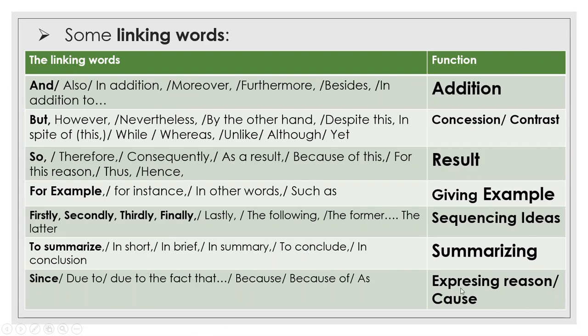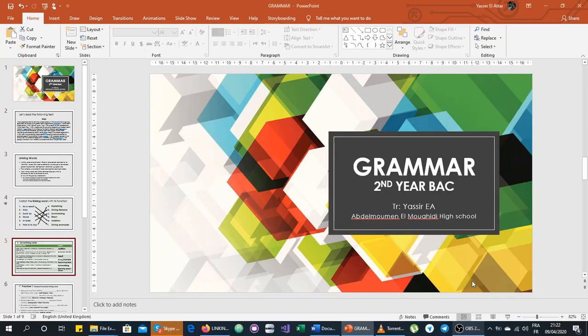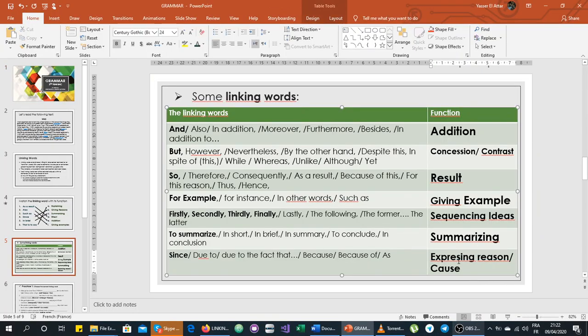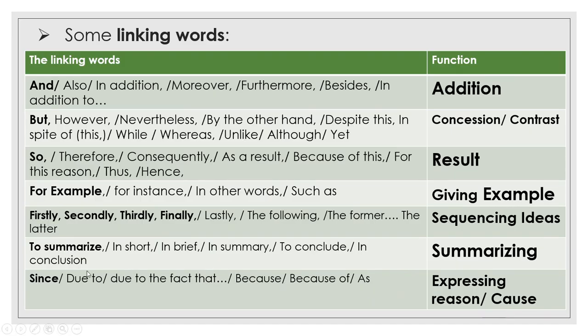And then we have expressing, sorry, I forgot an S here. Let's just fix it. Expressing reason or cause, for example, since, due to the fact that, because of, as. The difference between because and because of: because of is always followed by a noun or a gerund, while because is always followed by a subject and a verb. For example, I woke up late because I slept late.